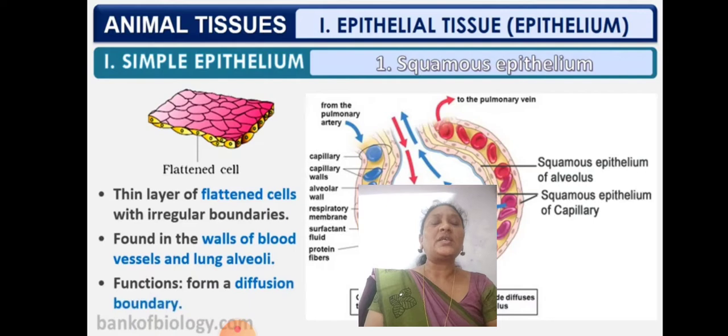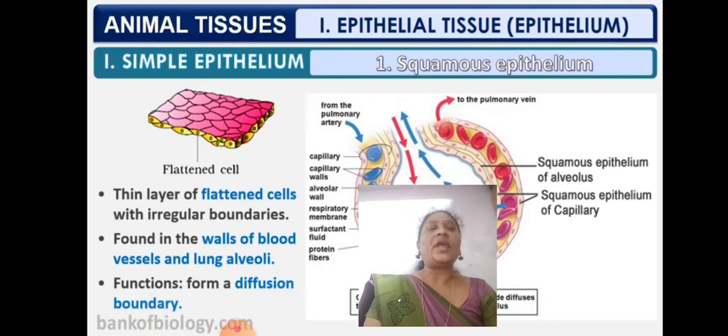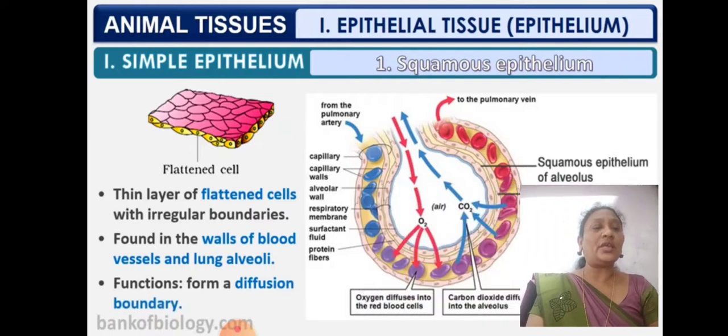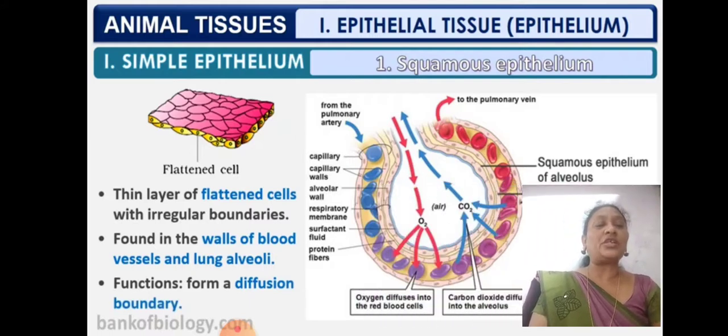The first one is squamous epithelium. It is a layer of flattened cells with irregular boundaries, found in the walls of blood vessels and lung alveoli. In the picture you can see the alveoli. It is the structural and functional unit of the respiratory system. So simple squamous epithelium can be found in the walls of blood vessels and lung alveoli.